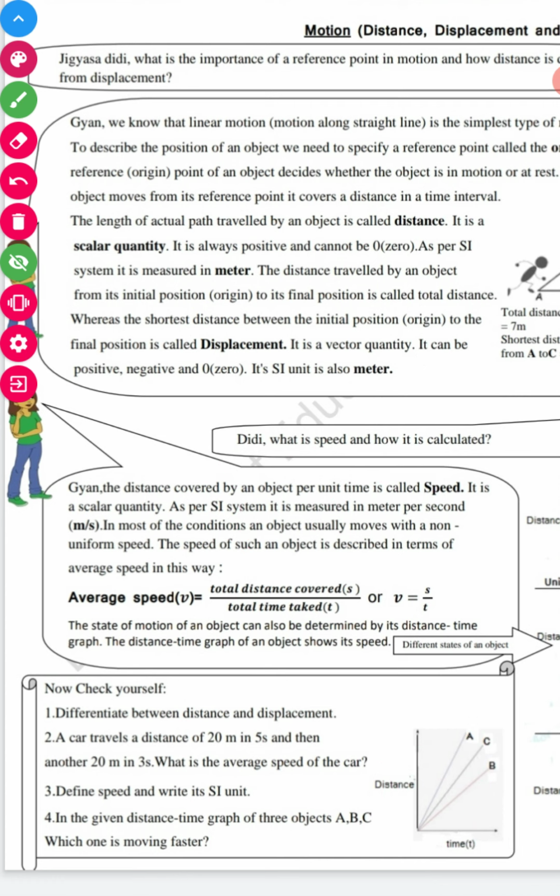Okay. And one more way we can find this. Make the angle along this, A, C and then B. The object with the smallest angle has the fastest speed. So whichever object has the smallest angle, it is the fastest one. So A, this is C and this is B. So the answer is A. A is the fastest object.